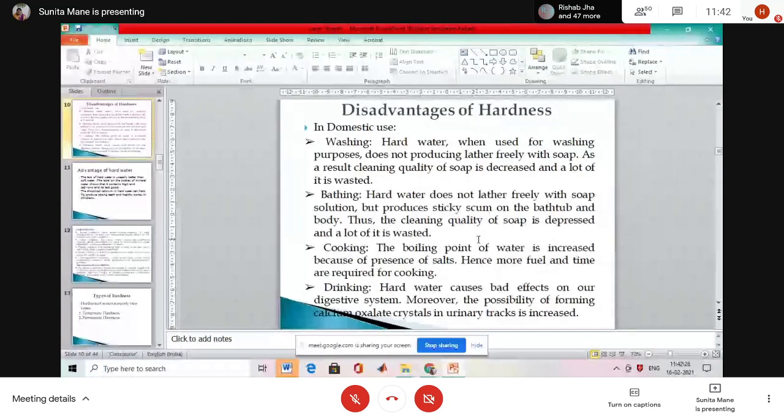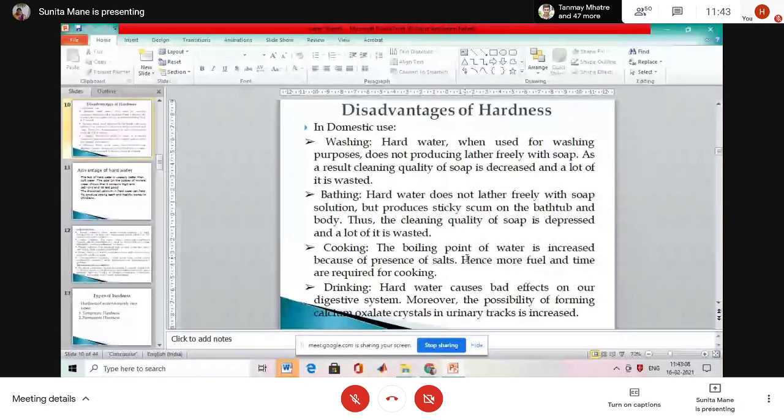Again, what happens for cooking? The boiling point of water is increased because of the presence of salt. Hence, more fuel and time are required for cooking. In the kitchen, if we use hard water for cooking, more time is required for the preparation of dal and rice. So if the hard water is there, the calcium and magnesium salts are there, so it requires more time for cooking.